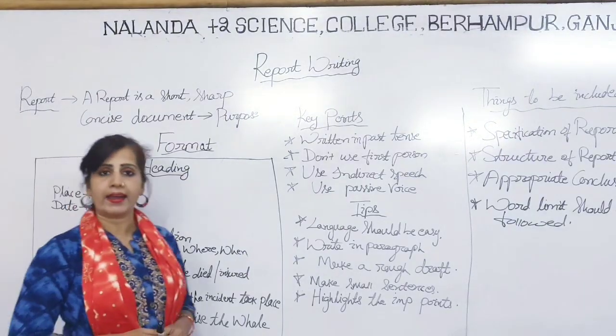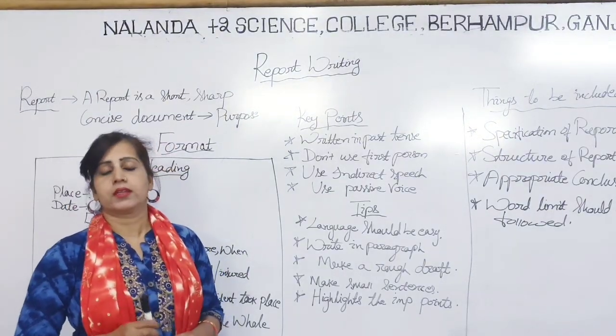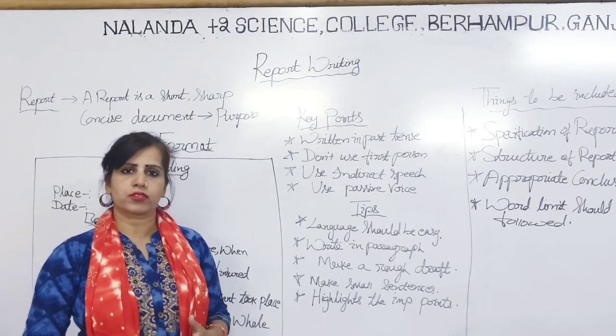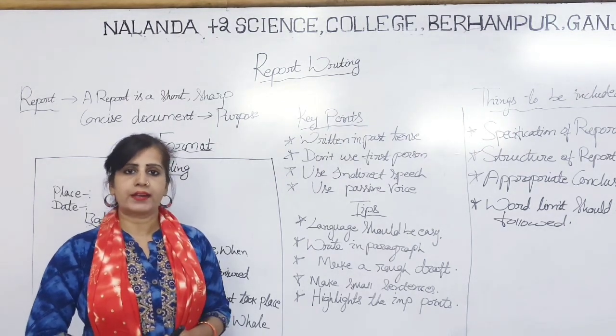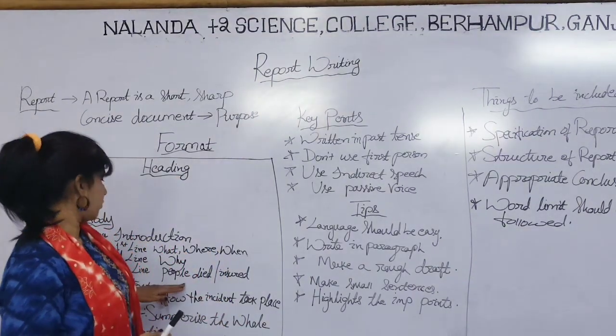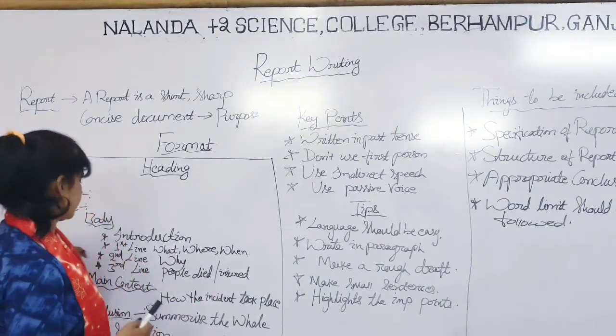Means how many people died or were injured in a road accident, or it may be a natural calamity. It may be flood, cyclone, storm, whatever. How many people died and what are the properties that got lost? These things you have to write. Okay, people died and injured, about it.